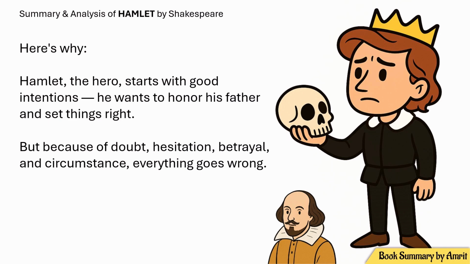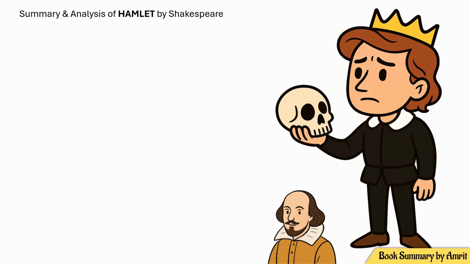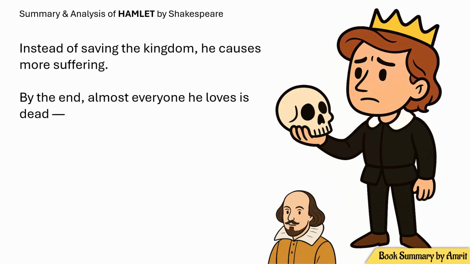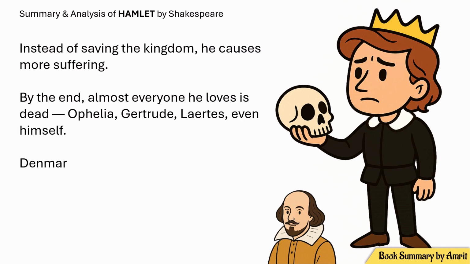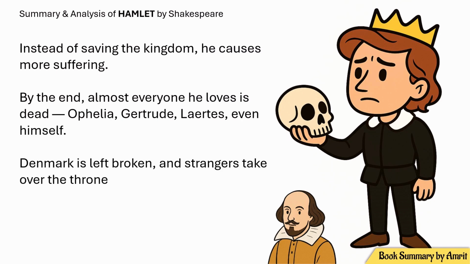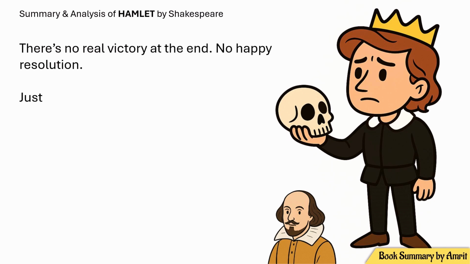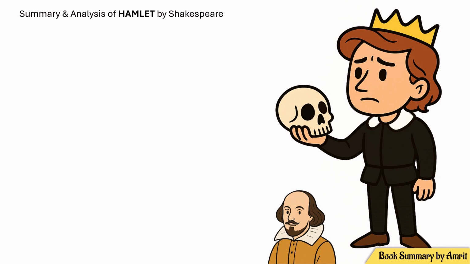But because of doubt, hesitation, betrayal, or circumstance, everything goes wrong. Instead of saving the kingdom, he causes more suffering. By the end, almost everyone he loves is dead: Ophelia, Gertrude, Laertes, even himself. Denmark is left broken, and strangers take over the throne. There is no real victory at the end, no happy resolution, just silence.